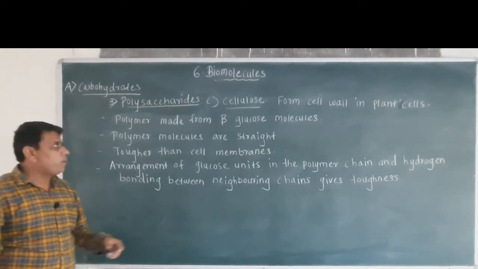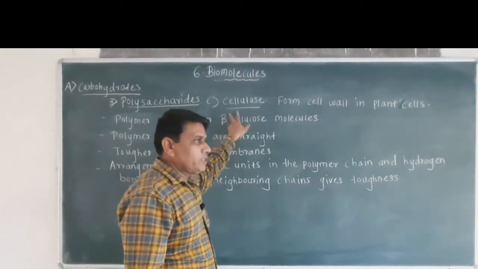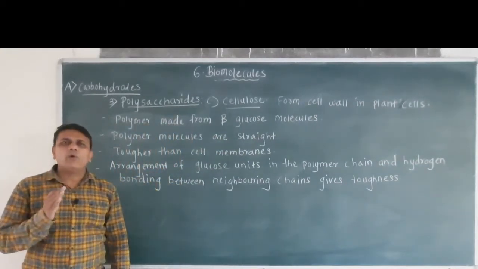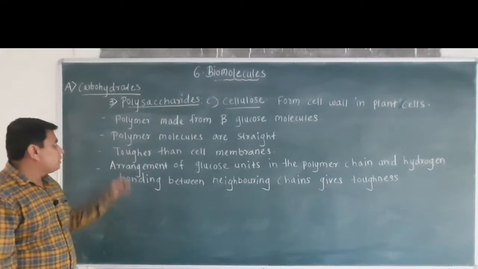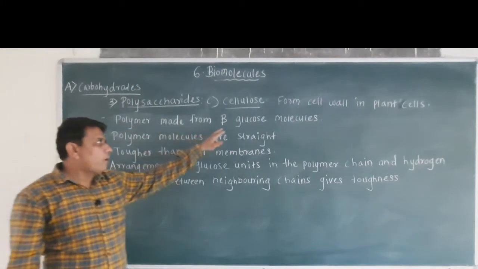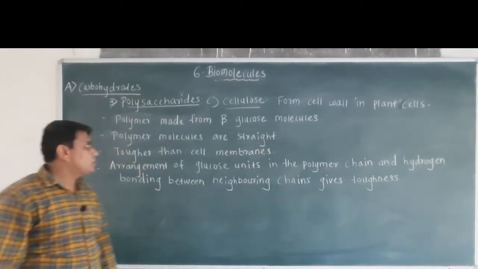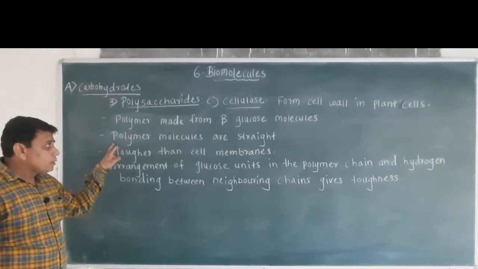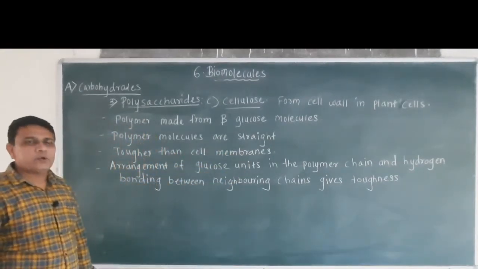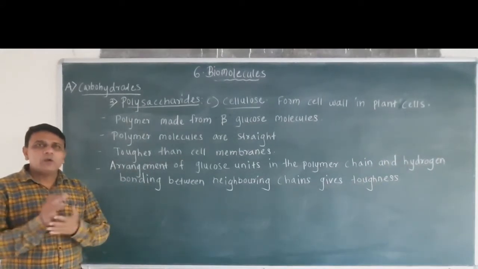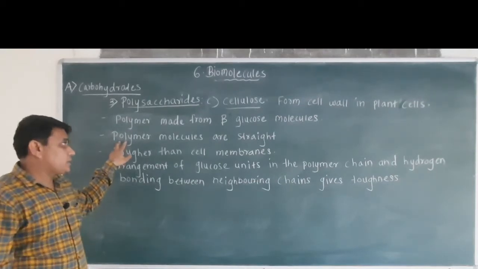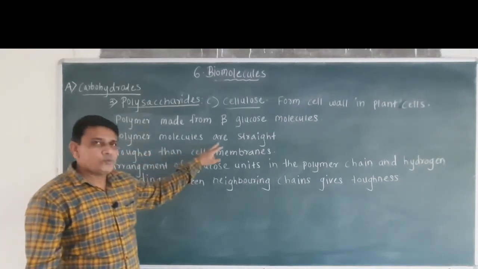Now, the third type of polysaccharide is called cellulose. Cellulose is present in the cell wall of plant cells. Cellulose is a polymer made from beta glucose molecules. The polymer molecules are straight. You know the meaning of polymer: polymers are produced from monomers. So, cellulose contains polymer molecules which are straight.